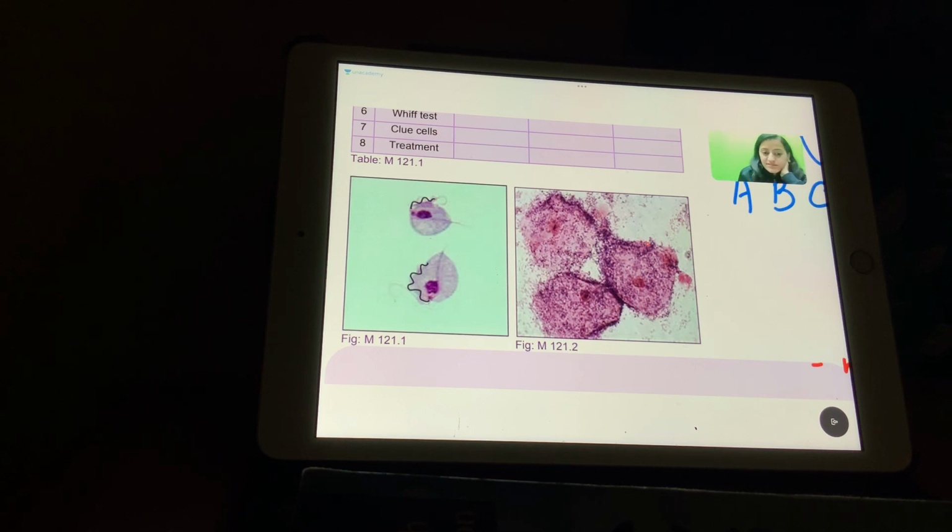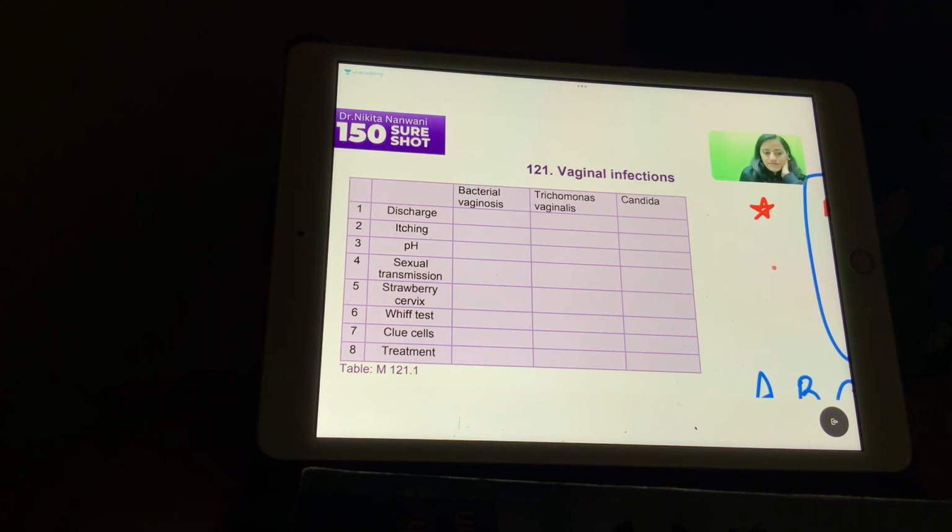Okay. And what is this image showing? This image is showing the clue cells. Where do we see the clue cells? Bacterial vaginosis shows the clue cells, right? So we are seeing these cells attached. This is called clue cells. Okay, that is clue cells, right?